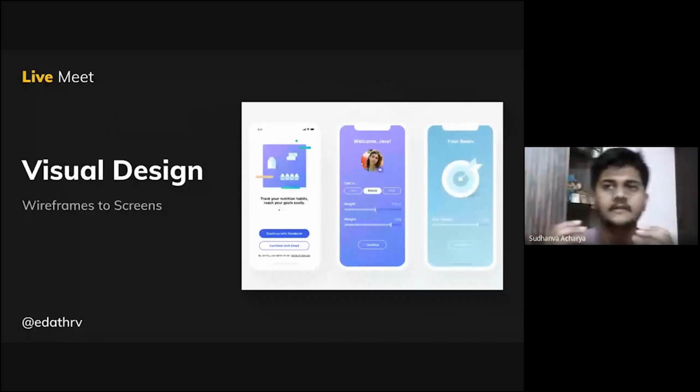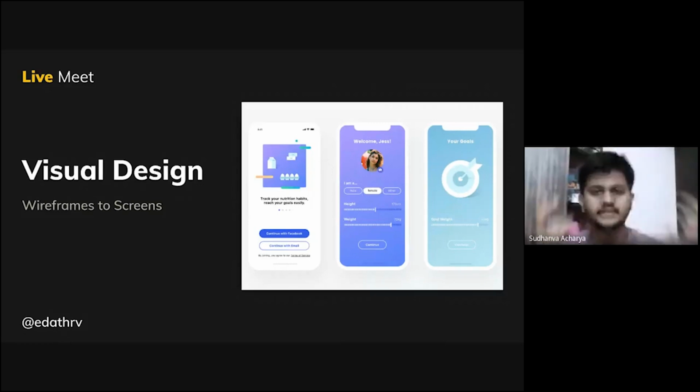This could be done with software like Figma, Adobe XD, and you could also use something called Sketch as an app. So till now, you have not even considered design things like typography, color, spacing. Till now, you are just considering how to put the information. In this visual design stage, you are going to think about typography, what kind of font should I use, what kind of color should I use, how much should be the spacing. So this should be your thinking now.